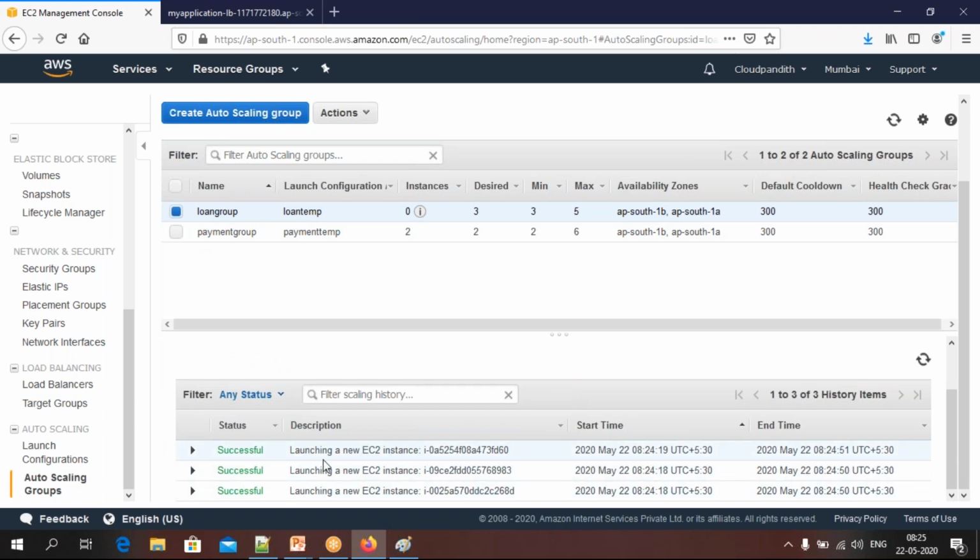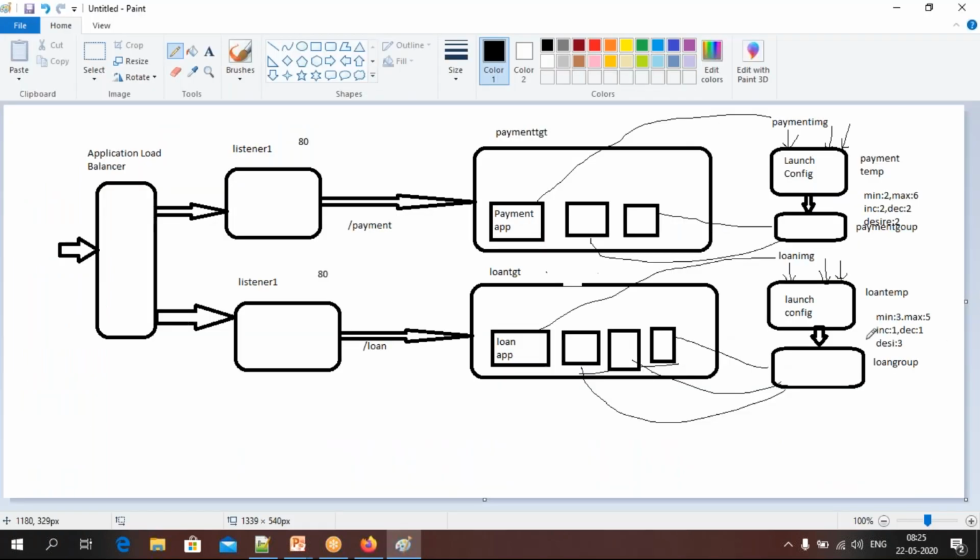See, launching a new EC2 instance, launching new instance. Okay, loan group launched 3. That is what we have expected, 3, because minimum is 3 and desired is also going to be 3. So 3 instances it has launched.